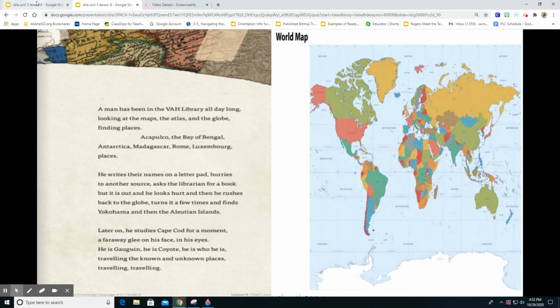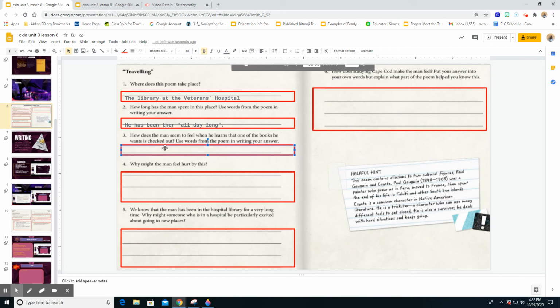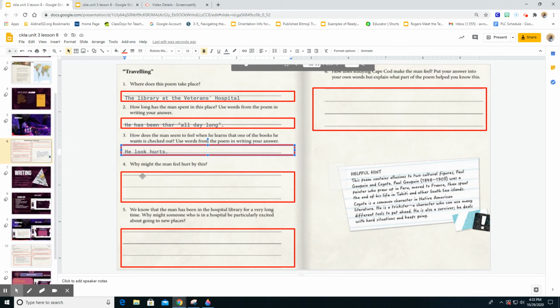So we would put, he looks hurt. Boys and girls, that is how simple these questions are. It's literally straight from our poem. Make sure that we're reading and comprehending, and you're going to answer 4, 5, and 6 by yourself.